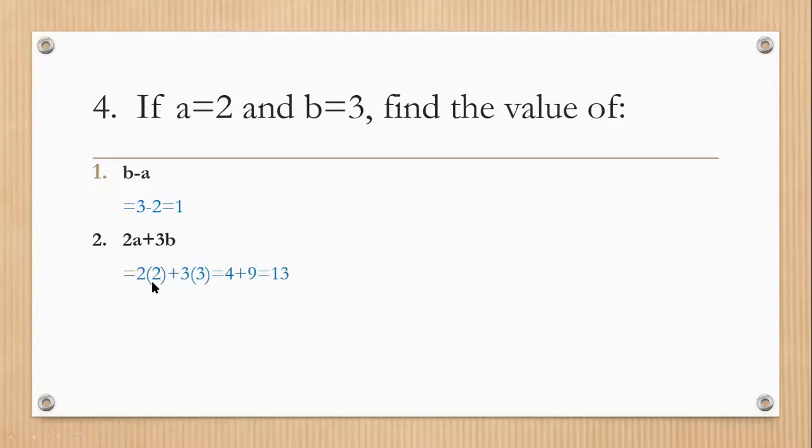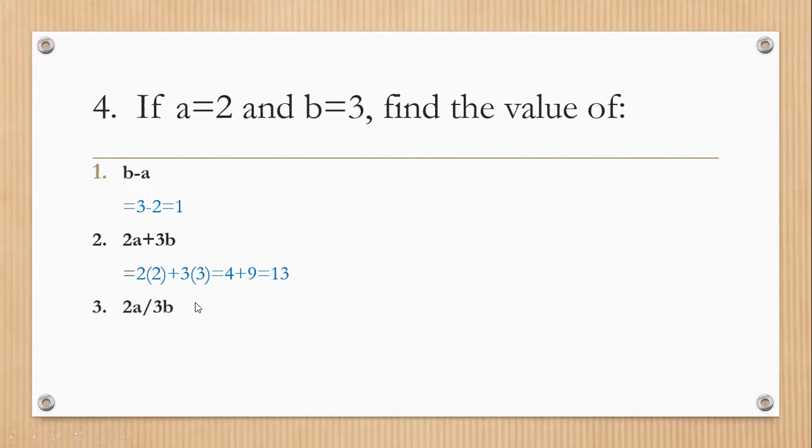Like this: 2(2) plus 3(3). Please don't forget to mention this 2 and 3 in the small brackets. Okay. Now, how can we solve them? 2 2s are 4. 3 3s are 9. Now, 4 plus 9 is equal to 13. In this way, you can find the values.